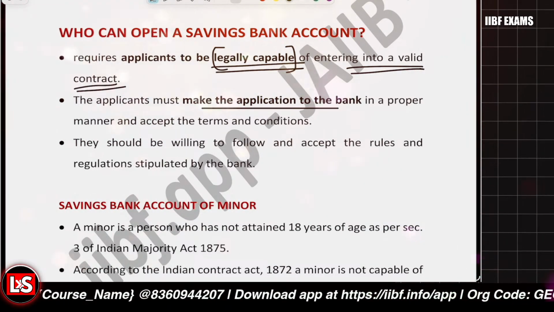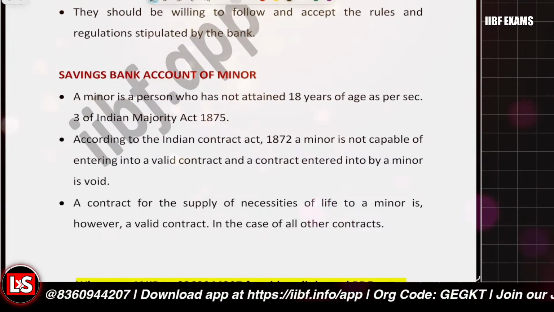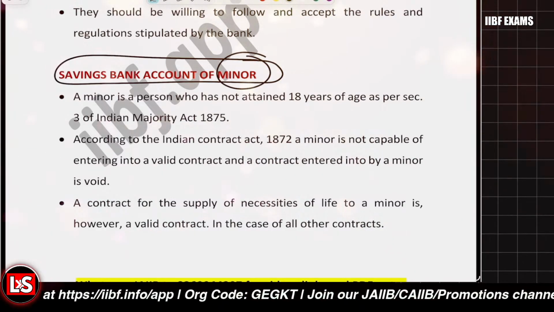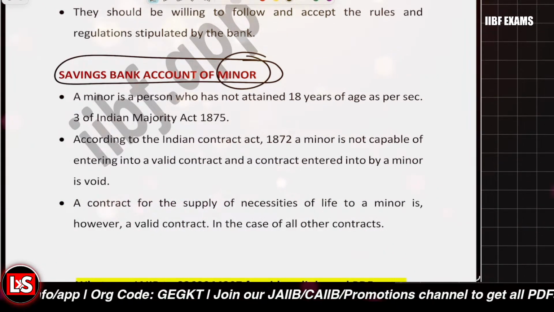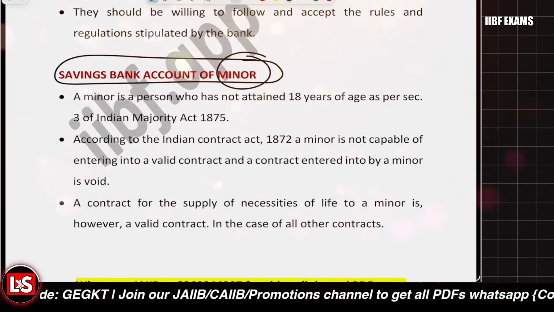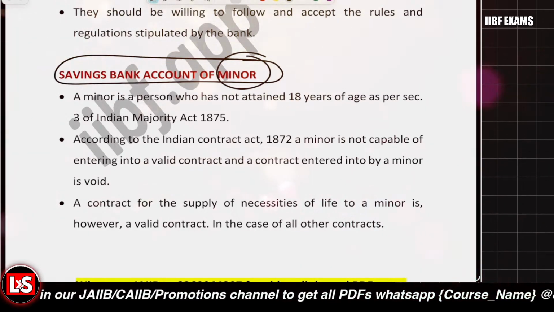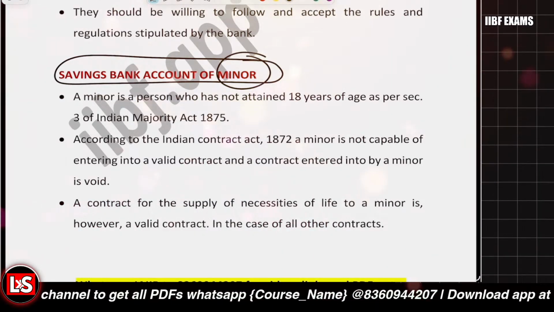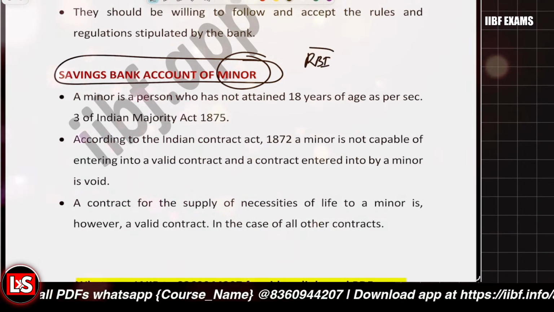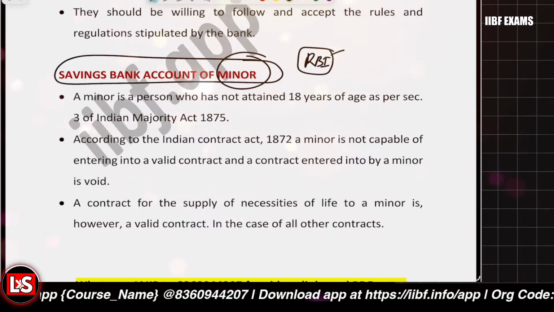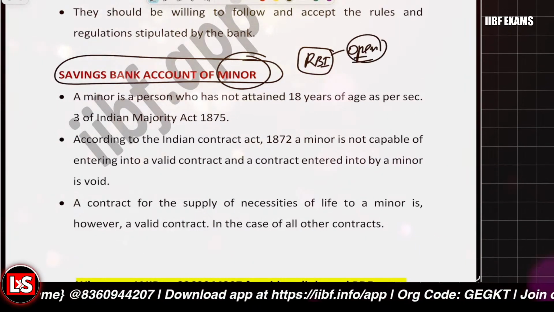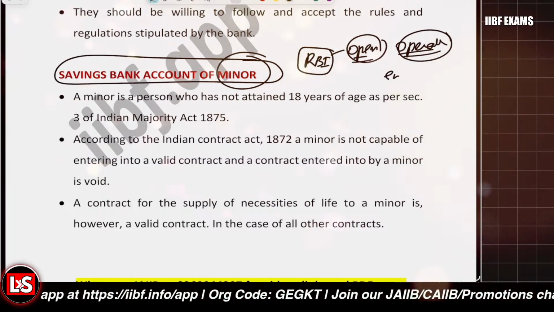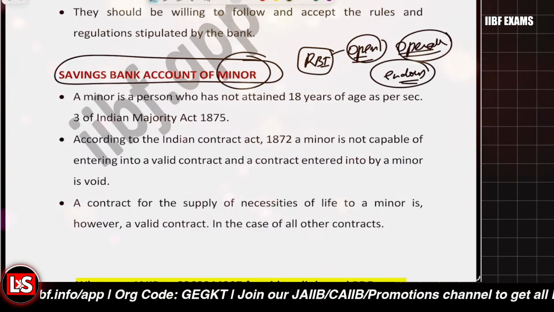Now let's have a look at the special category savings bank accounts. First of all, it's related to the savings bank account of the minor. Is a minor allowed? Yes, a minor is allowed. As per the Indian Contract Act, it is not allowed because a minor cannot enter into a valid contract. But as per the Reserve Bank of India guidelines, a minor can open the account, they can operate the account also, and also they can endorse the instruments. The instruments can be in their name.